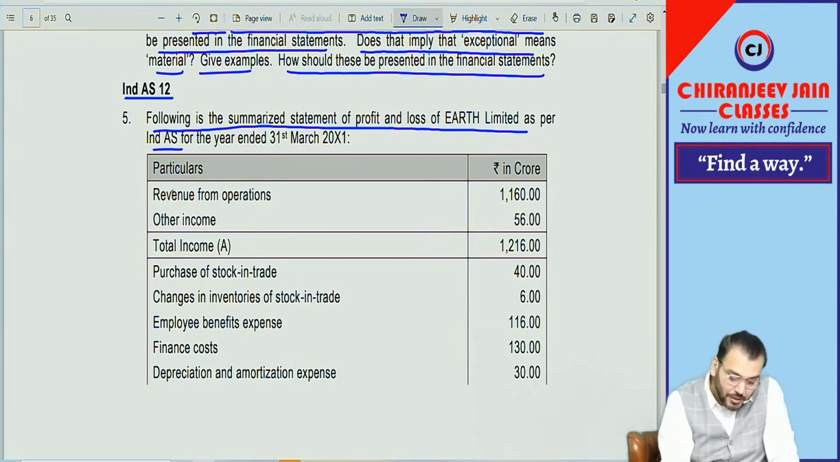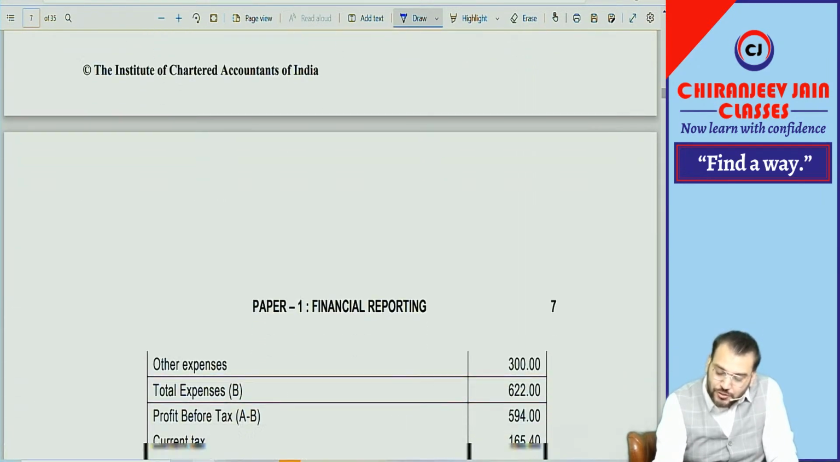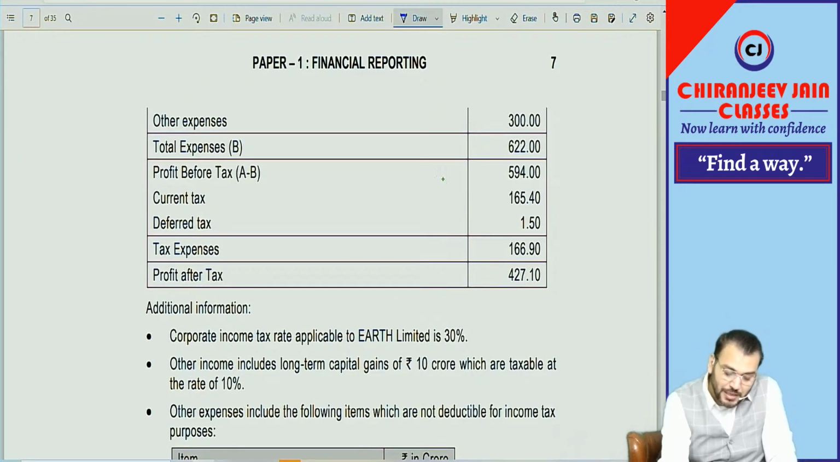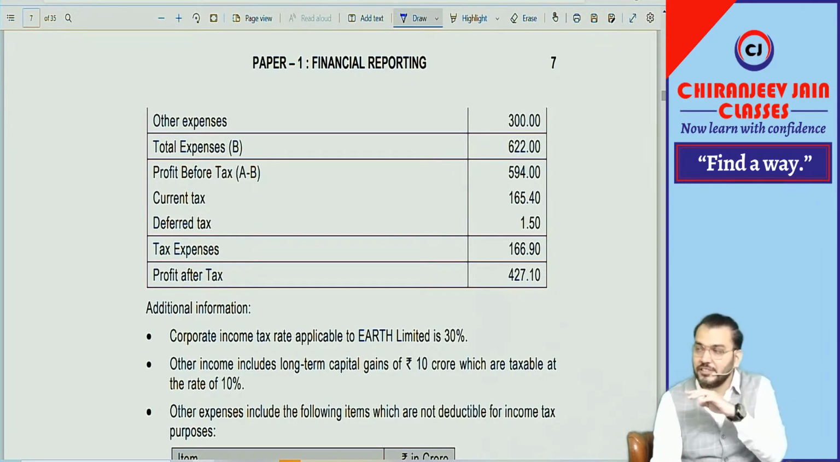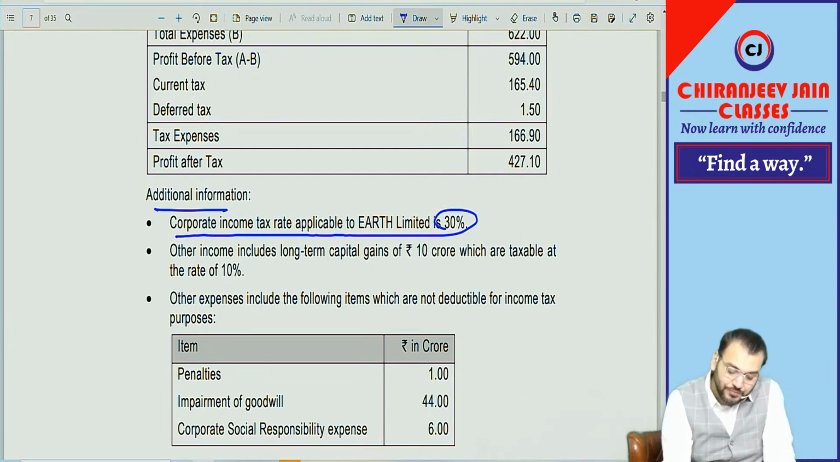Correct. Particulars: revenue from operations, other income, purchase of stock in trade, change in inventory, employee benefit expense, finance cost, depreciation. At first, you will not be able to understand which topic this question is of, because they have given the SOPL. But you will understand. Good question. Then additional information: corporate income tax applicable to Earth Limited is 30%.